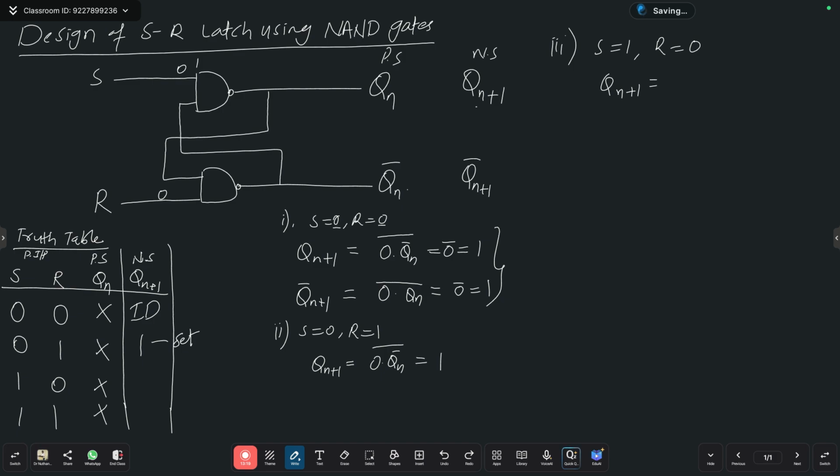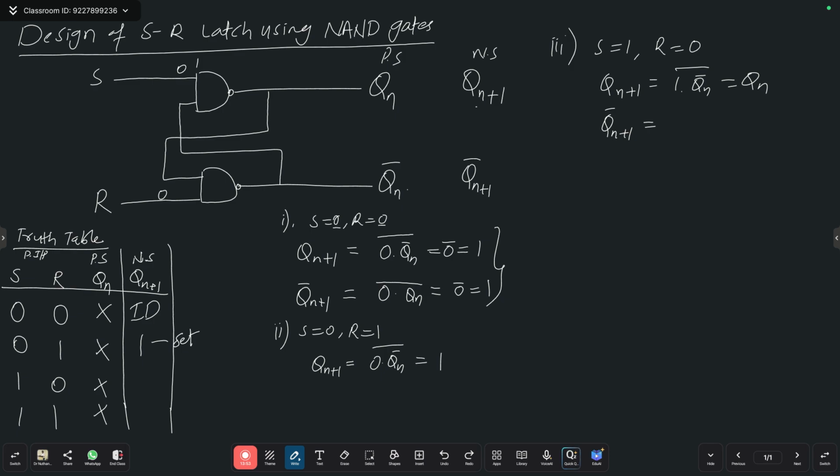So 1 into Qn bar, whole bar. 1 into something means that one only. Means what we will get? Qn is the output. Then we need to check the complement here, because we did not get any set or reset value. So we need to go with the complement. Are you clear? Conditions you need to justify. So just check the complement port now. What is the complement port? Qn plus 1 bar.